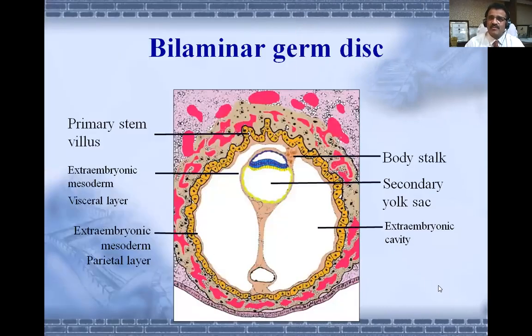Well, now the further development of the bilaminar germinal disc is shown in this image. You can see further development. Now you can see the secondary yolk sac clearly, where the primary yolk sac is separated on this side. Here you can see the amnion, and here the body stalk is getting formed. Okay, this is the body stalk. This body stalk will later on get converted into the umbilical cord.